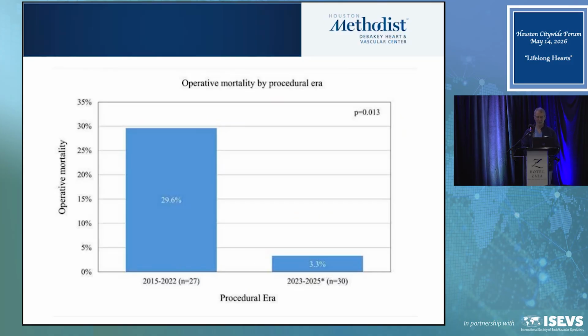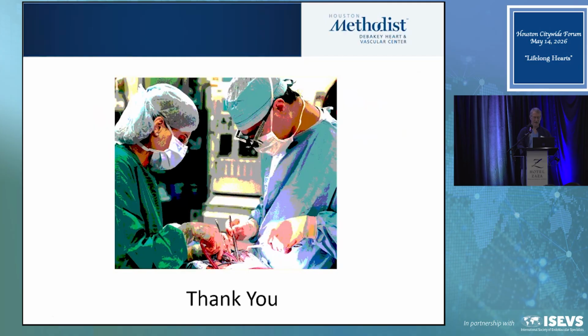But most importantly, we divided this in half. The first half of these we did between 2015 and 2022, 27 of them, and the second half between 2023 and 2025. And what we see is the mortality has come down drastically. This is a new operation. It's like any new operation. The surgeons have had to learn how to do this. And I think as time goes on, although it'll be a little more complex in redo surgery, the mortality is not going to be much different. And I'm going to stop there because I've probably run past my 7 minutes, but I'm happy to answer any questions you have.